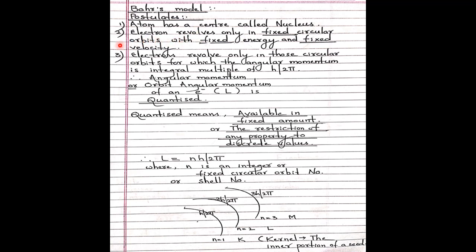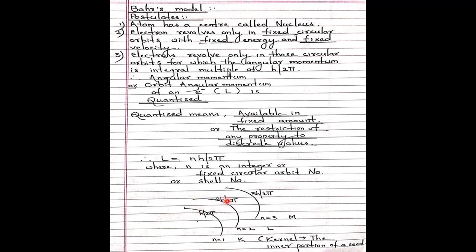Postulate number 2: electrons revolve only in fixed circular orbits with fixed energy and fixed velocity. I have underlined the word fixed. That means Bohr said electrons revolve in certain circular orbits, a definite path. What Rutherford said was that electrons can be anywhere around the nucleus, either here or here or here.